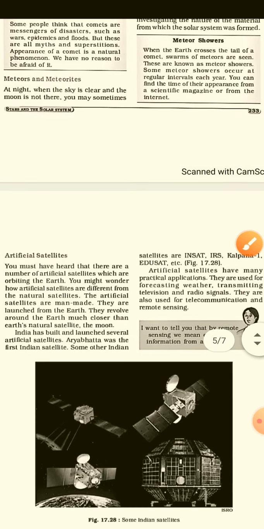We also have artificial satellites. See, we learn that they are artificial satellites. They are made by humans and revolve around the planet, so that we can get more and more information about space.